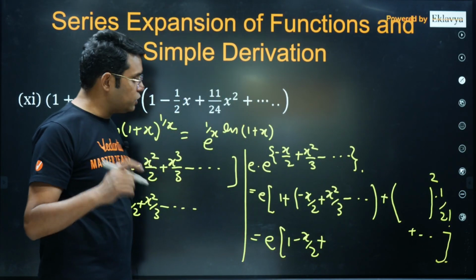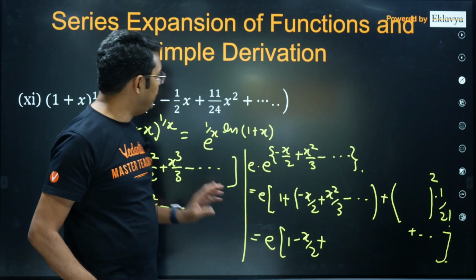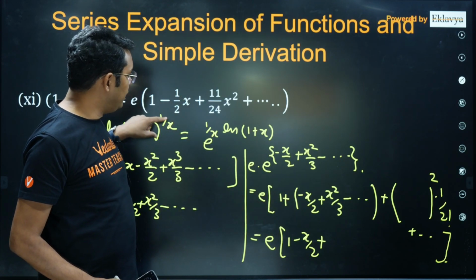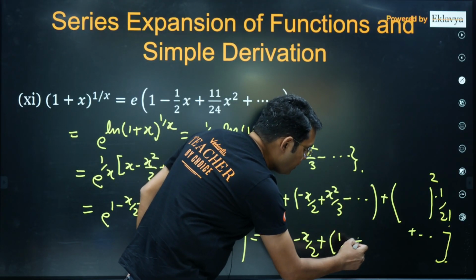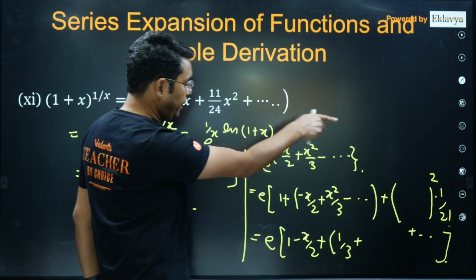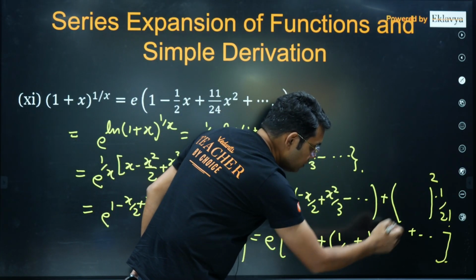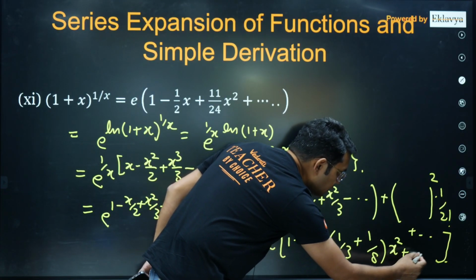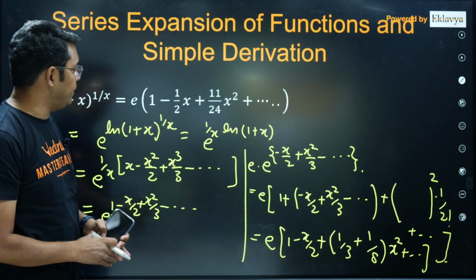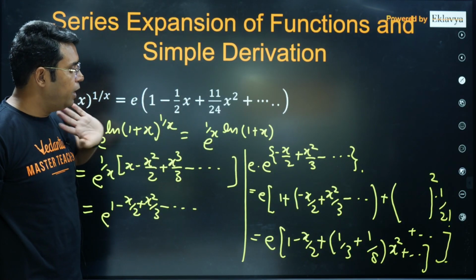if you are looking for the x square term, 1 by 3 will come here, and I think 1 upon 4 will come here, so 1 by 3 here and 1 by 4 here, and that 1 by 2 also there, so 1 by 8, and that is x square and so on. So this is how we got the expansion of this thing, 11 upon 24 x square.